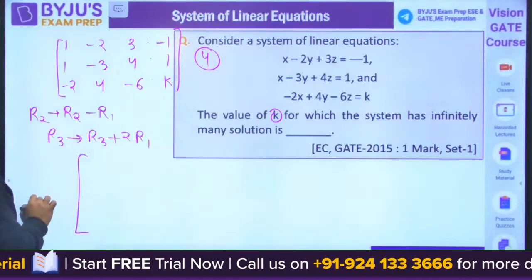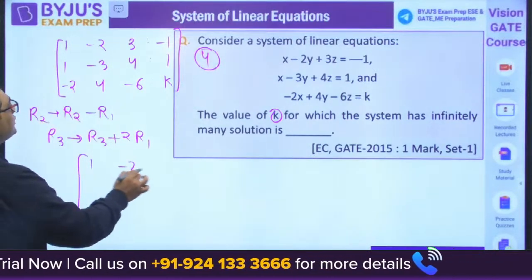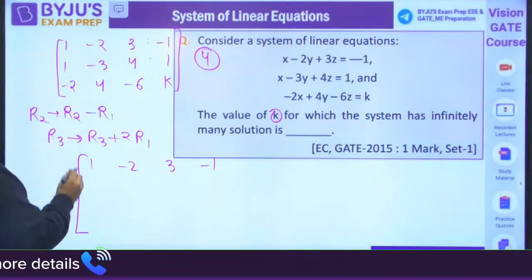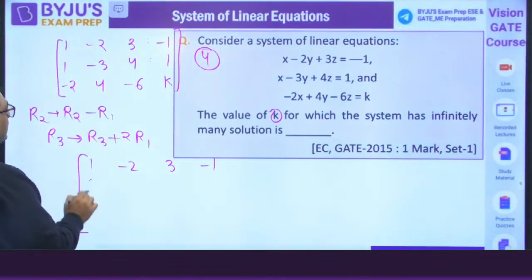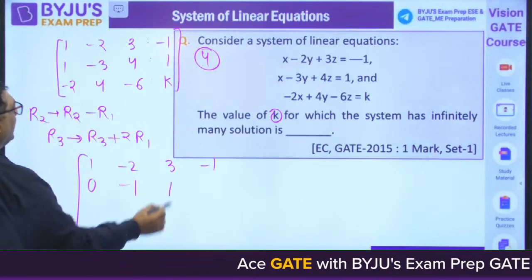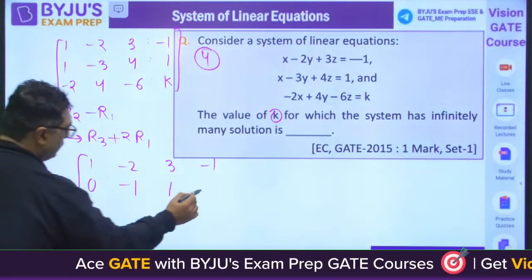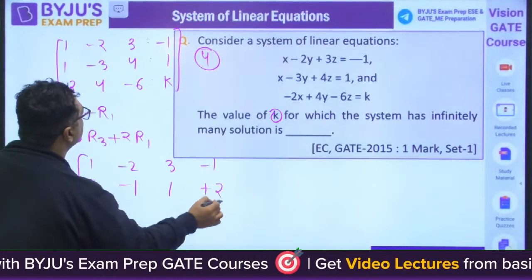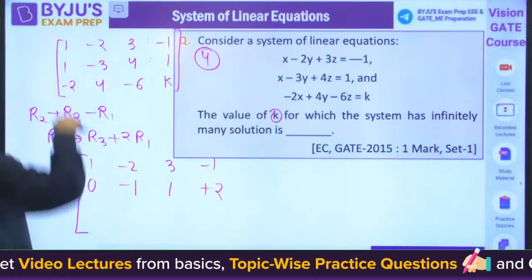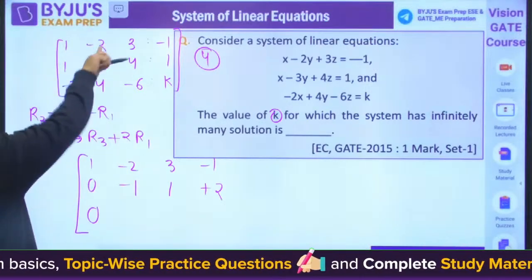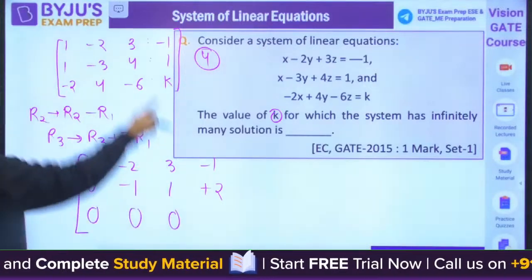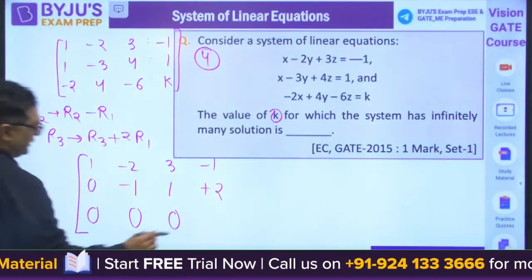So when you would be going for this 1, minus 2, 3, minus 1. 1 minus 1, R2 minus R1. 1 minus 1 is 0. Minus 3 plus 2, minus 1. 4 minus 3, 1. 1 of minus 1, minus plus 2. Then you know when you will be having 2 times R1. 2 minus 2 is 0. Minus 4 plus 4 is 0. 6 minus 6 is 0. 2 into minus 1 is minus 2, K minus 2.